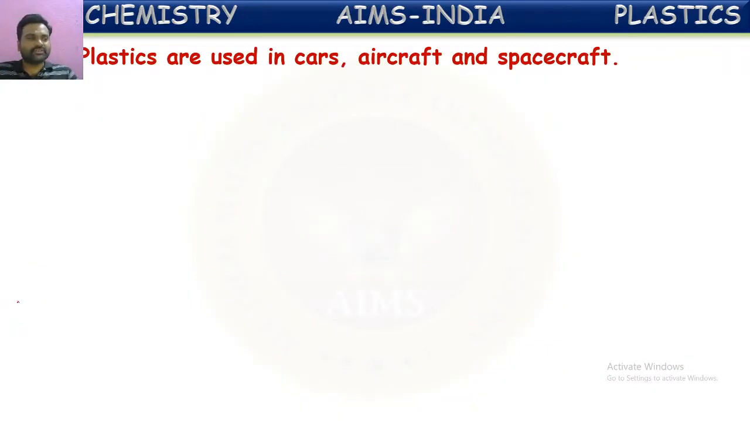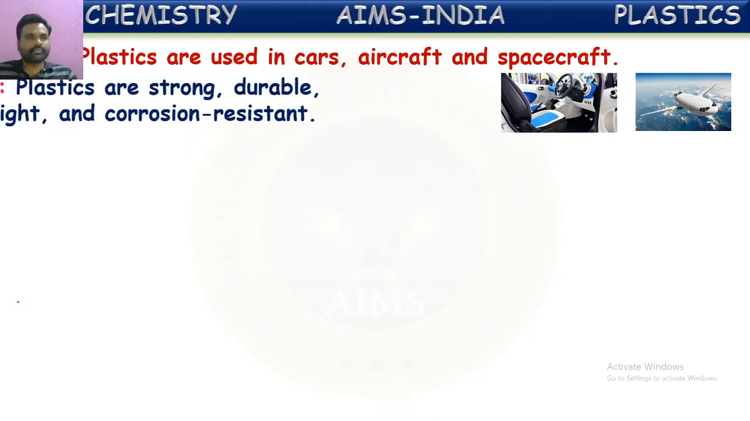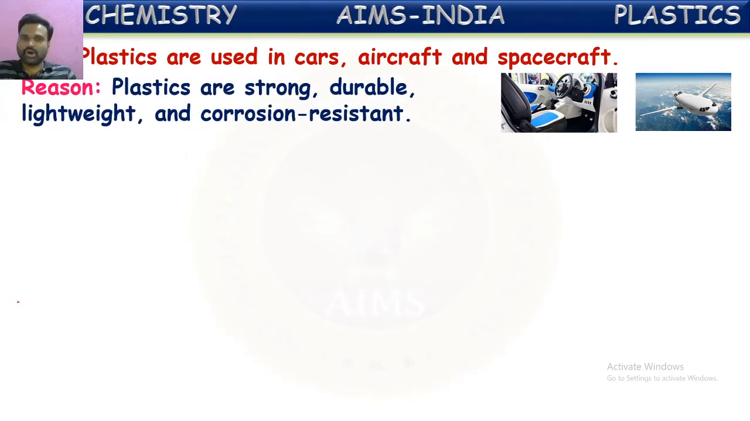Plastics are used in cars, aircraft, and spacecraft parts. Yes, many of the parts in cars are made up of plastic. Even in aircraft and spacecraft, some of the body parts are made of these plastics. The reason for this is plastics are strong, durable, lightweight, and corrosion resistant. So there are important reasons for using plastics in these parts of cars, aircraft, and even spacecraft. They will be light in weight.